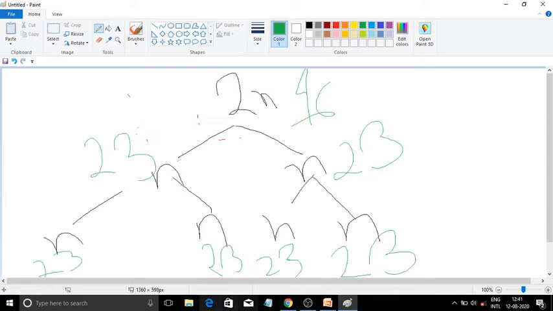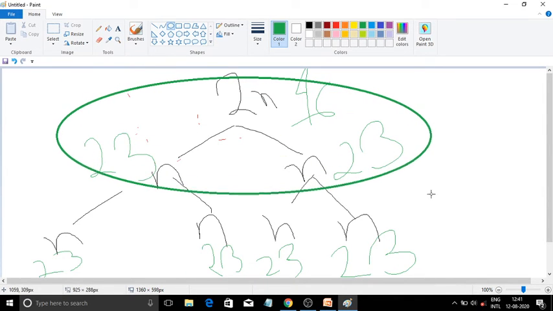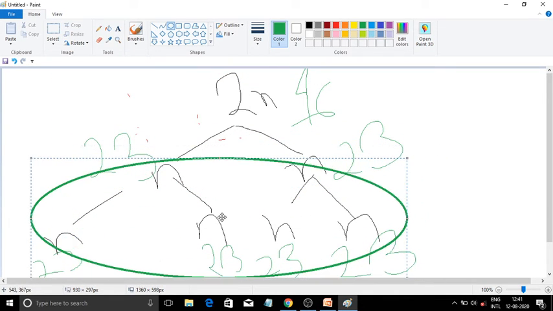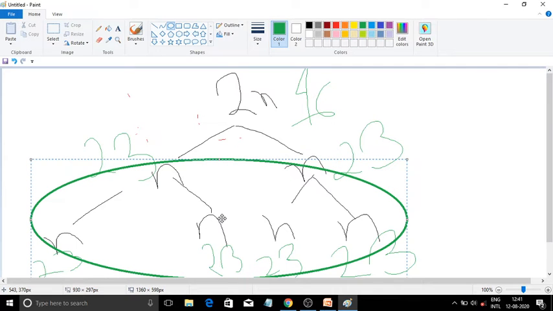Now this stage, wait, let me draw a circle. This stage, the first stage, is known as meiosis 1, and the second division is known as meiosis 2.